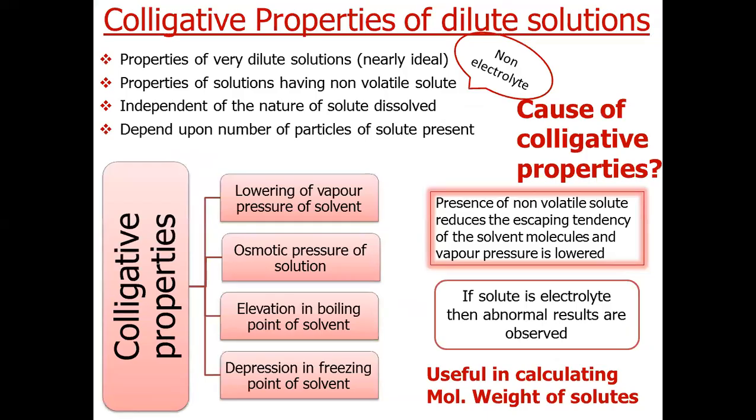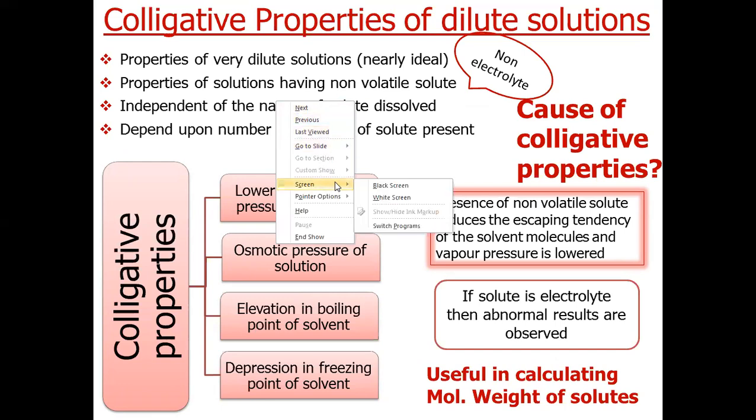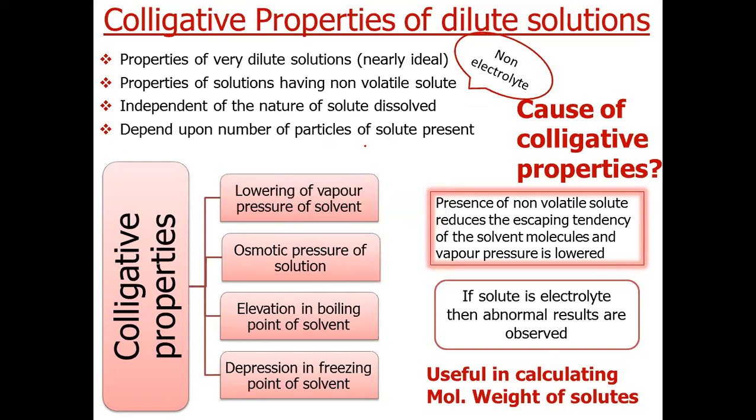So as we know, colligative properties are properties of very dilute solutions, and these are observed when we add a non-volatile solute to a solvent.